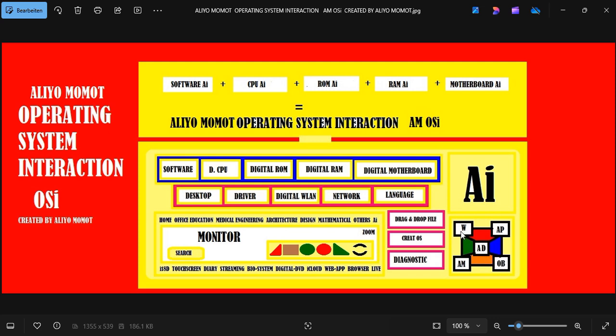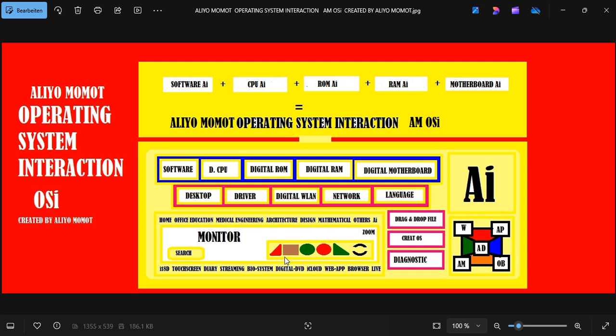So with this function, it will work very well. It can work with all the software and operating systems very well. This AI, with this ALIYO MOMOT AI, can work with them. Beautiful.